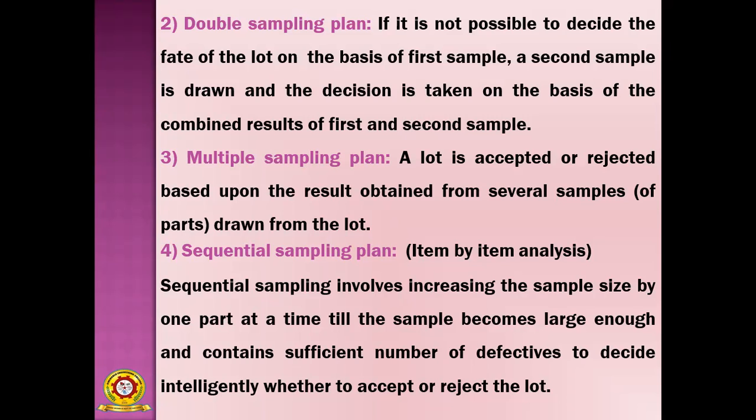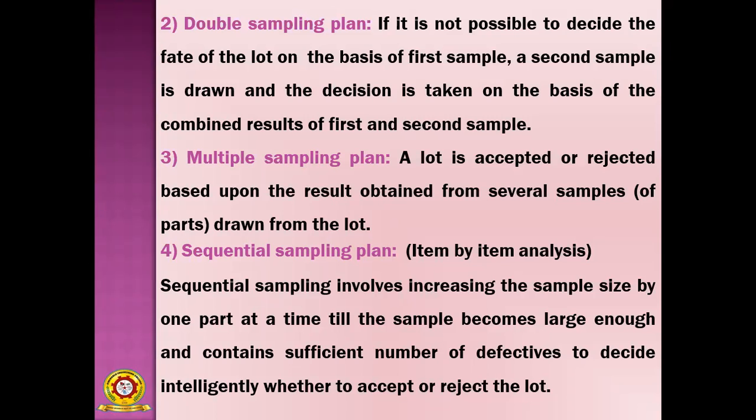Okay. So sequential sampling involves increasing the sample size by one part at a time till the sample becomes large enough, to decide intelligently whether to accept or reject the lot.